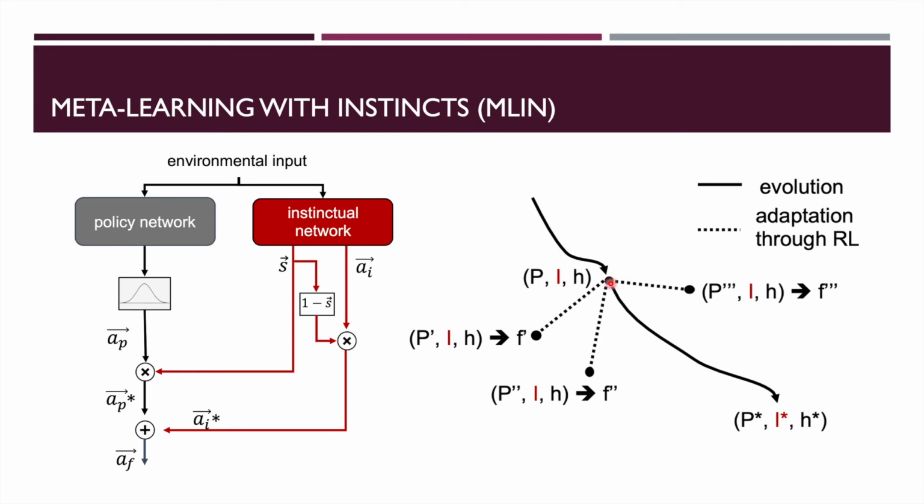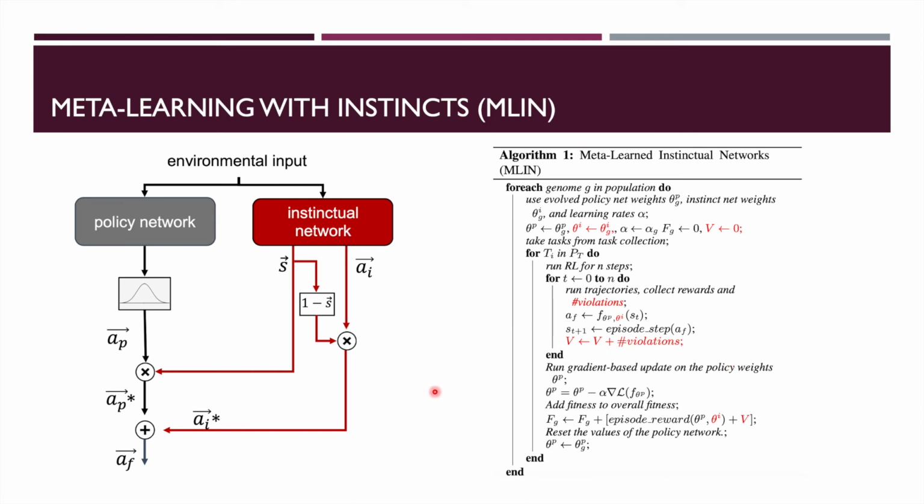The idea is for the instinctual network to learn how to prevent the policy from entering hazard zones on a much longer evolutionary scale, leaving the policy network to adapt to a specific task within a lifetime. The whole training procedure runs 2 training loops, an evolutionary outer loop and a task adaptation inner loop. In the outer evolutionary loop, a simple genetic algorithm is optimizing the initial weights of the policy network,